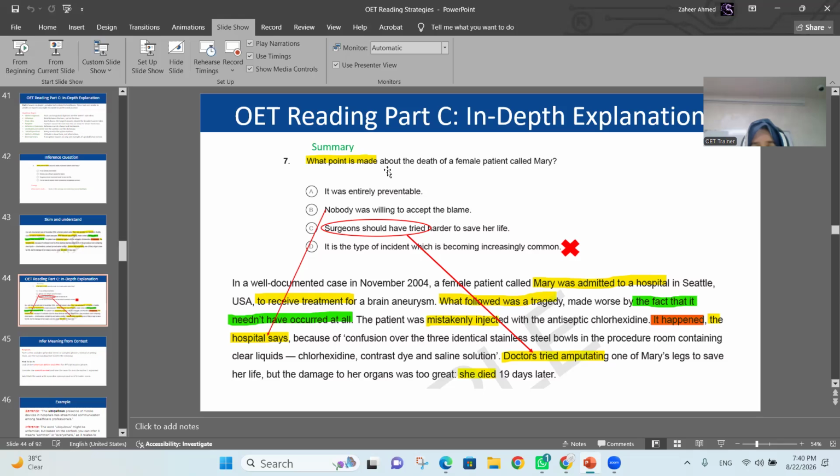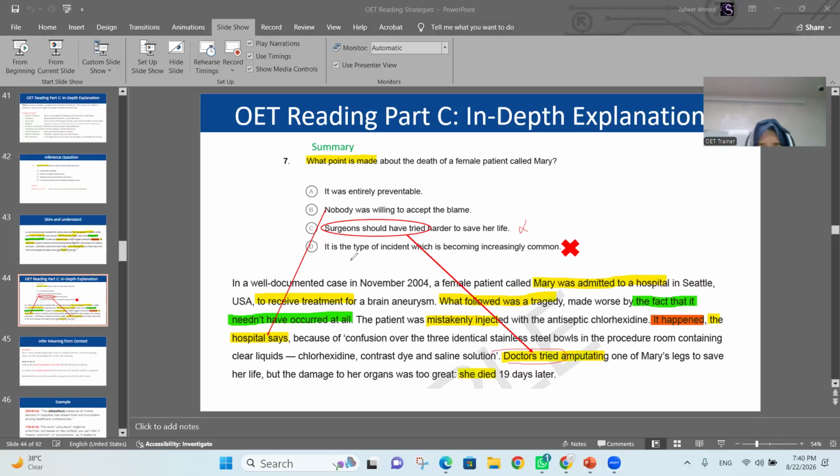Whenever the question is what point is made, as I said earlier, it is in the meaning. So the first information, option B says nobody was willing to accept the blame. This option is opposite. This is wrong. It happened, the hospital says. So it means they have accepted. Then the next one is surgeons should have tried harder. So here, when they said doctors tried, it means they already tried. So this is also wrong.